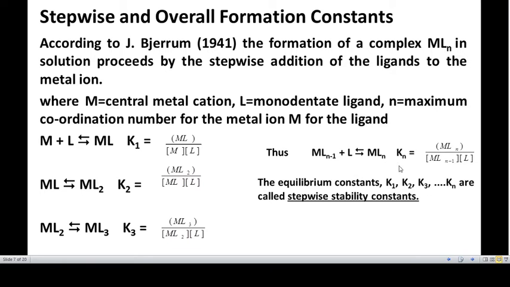Here the equilibrium constant Kn is equal to MLn divided by MLn-1 into L. All these are the equilibrium constants in the first step, second step, third step, the n minus 1th step, and lastly the nth step. All these equilibrium constants K1, K2, K3, up to Kn are called stepwise stability constants, by the addition of one ligand in each step.